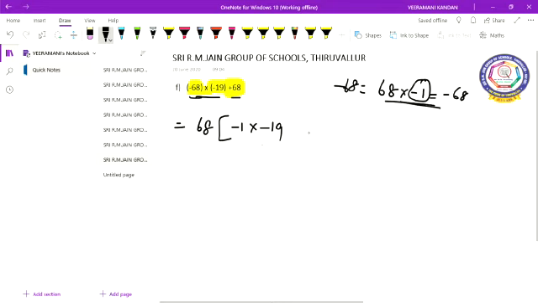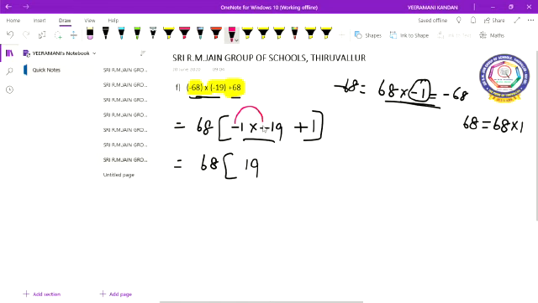Next, here the plus sign is there. This 68 I am taking out: 68 equals 68 into 1. So I take 68 out, and 1 is remaining. So now 68 into (minus 1 into minus 19), you get 19, because minus into minus gives plus. Then plus 1. Now 68 into (19 plus 1) gives 68 into 20.